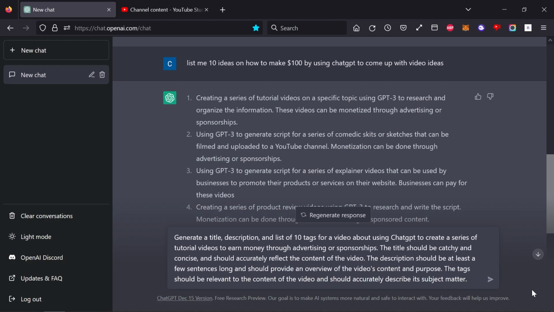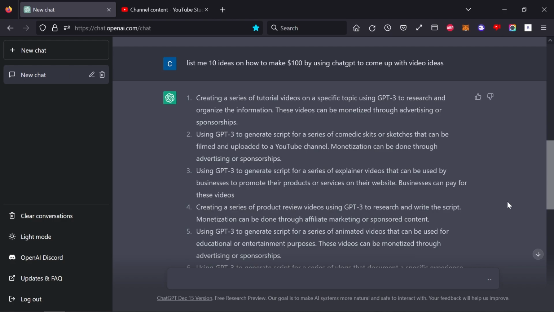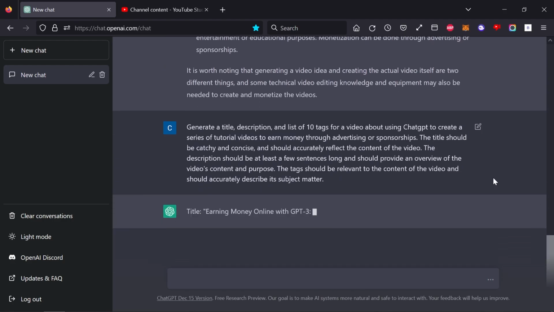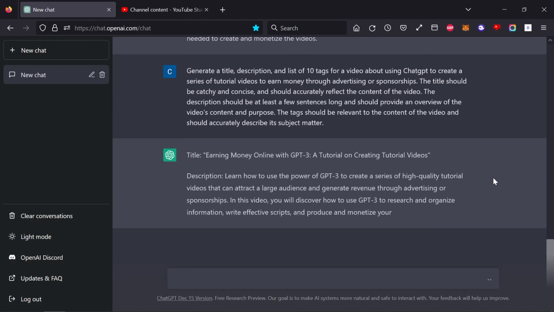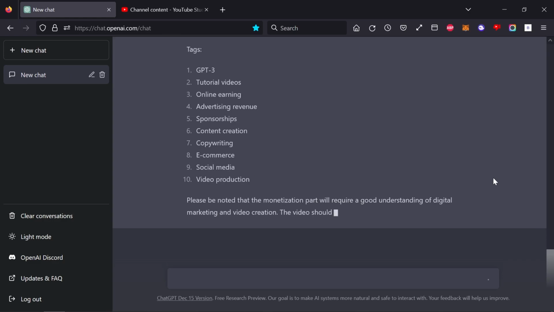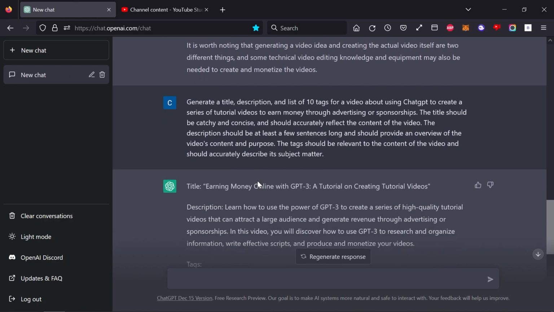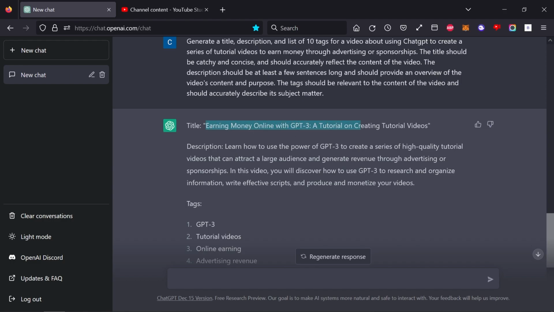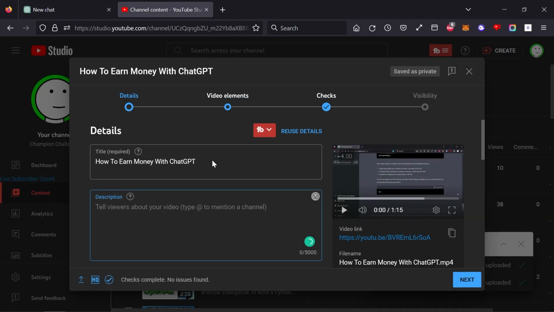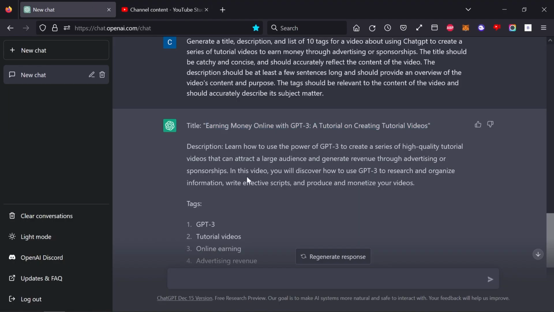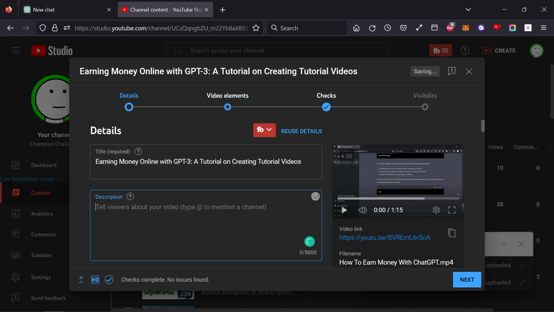Then I pressed enter, or clicked send, and waited for ChatGPT to come up with all this. It came up with the title, the description, and it also gave me 10 tags that I could use. After loading, I copied the title and pasted it into the title on YouTube Studio, then copied the description just like this, and pasted.